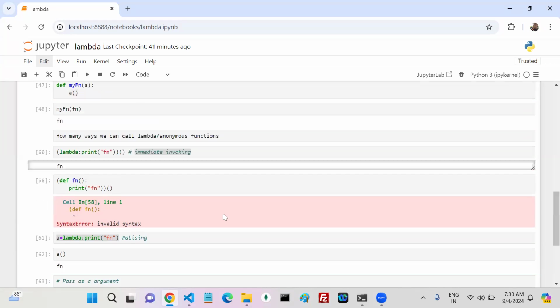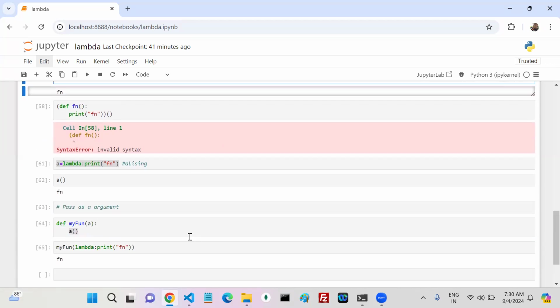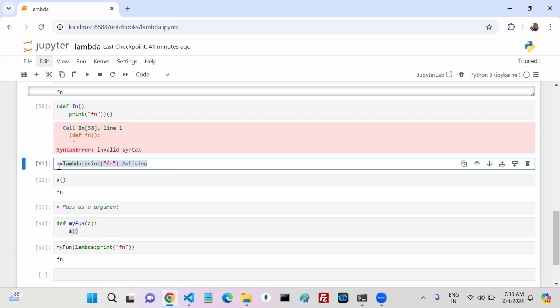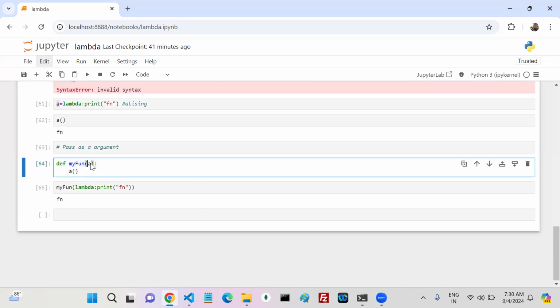So if you have a lambda function, how many ways can we call it? One is through immediate invoking. Another one is aliasing. You can assign that particular function to one more variable. The next one is you can pass that particular function as a parameter and call that function.